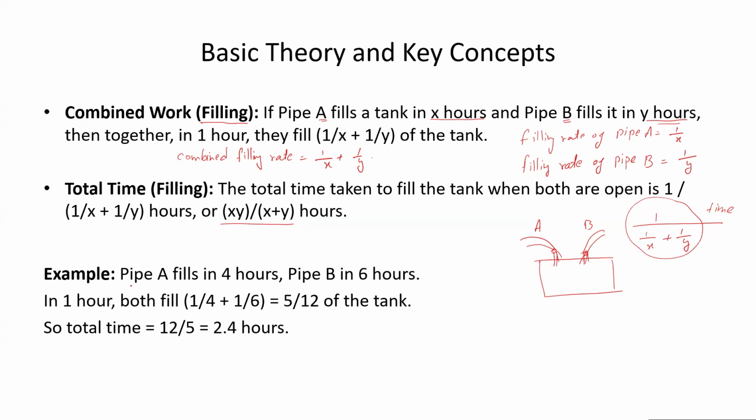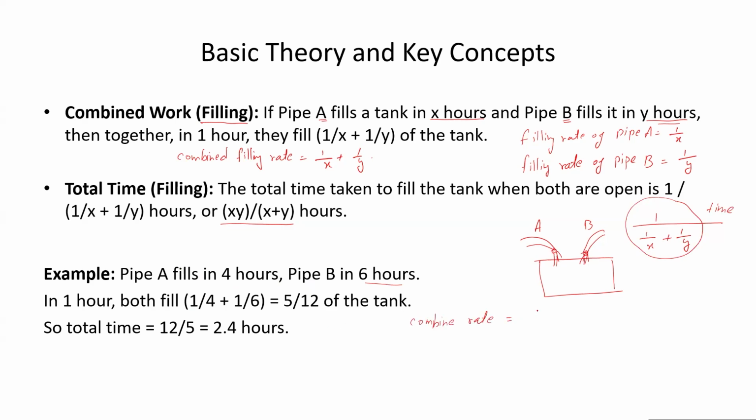Now let's look at one example. Pipe A fills in 4 hours. Pipe B can fill a tank in 6 hours. Okay. So pipe A can fill the tank in 4 hours. Pipe B can fill the tank in 6 hours. So what would be the combined rate?